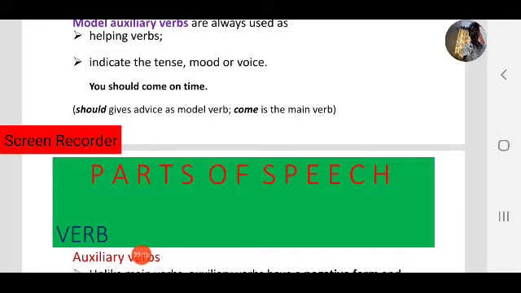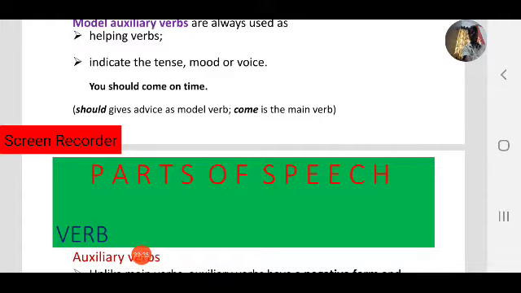For example, you must come on time. What is must? Must here is not advice, that is compulsory. You must come, no choice. You must come on time. Must is a helping verb, a modal helping verb, it gives compulsion.